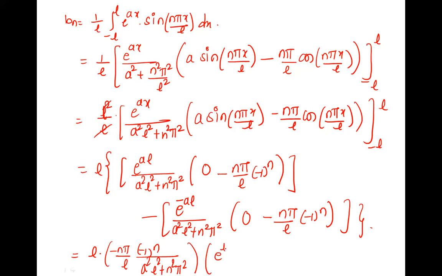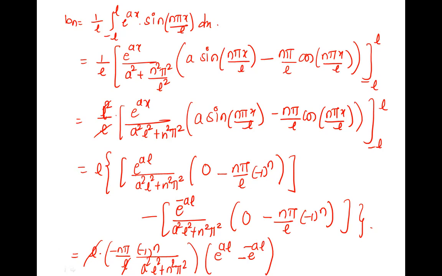E raised to AL here, and here minus e raised to minus AL. One minus sign is already out, so one minus remains, minus e raised to minus AL. Right. So one L also gets cancelled here. Is it? Or not? Yes, it is.